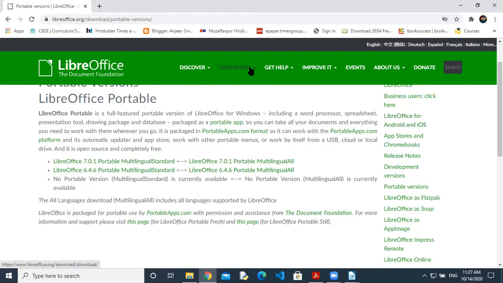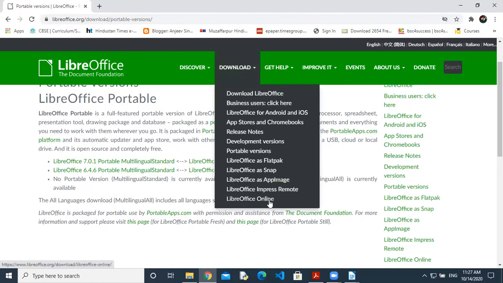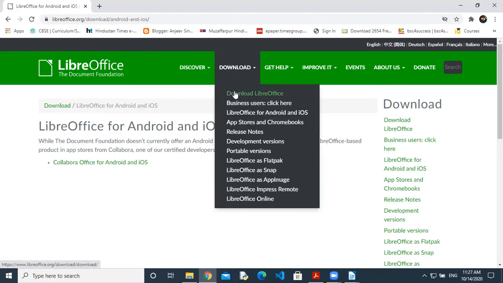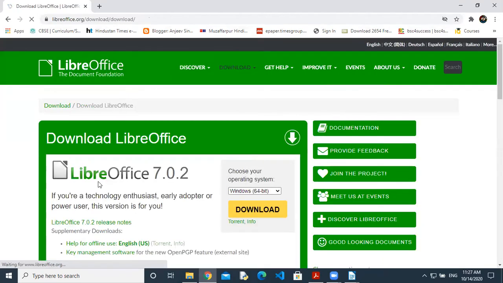Okay. But if you want to use it on an Android phone, the Android phone version is also available. App Store, LibreOffice for Android and iOS. So you can use LibreOffice on Android. This is also part of LibreOffice. Through that you can download it from the Play Store. Just search LibreOffice on your phone and download it. Okay. So if you want to download LibreOffice for your computer, I suggest you use the latest version. This way you can download and install LibreOffice.